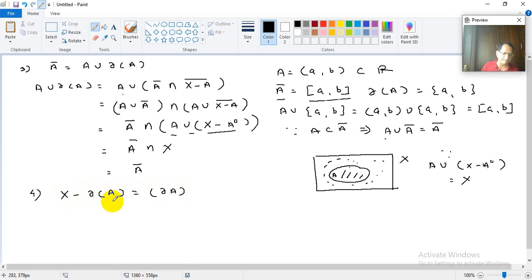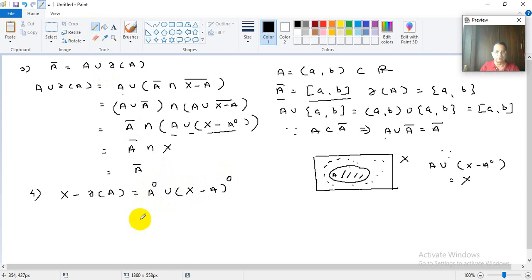Sorry, I want to prove it is equal to A interior union X minus A interior bar.